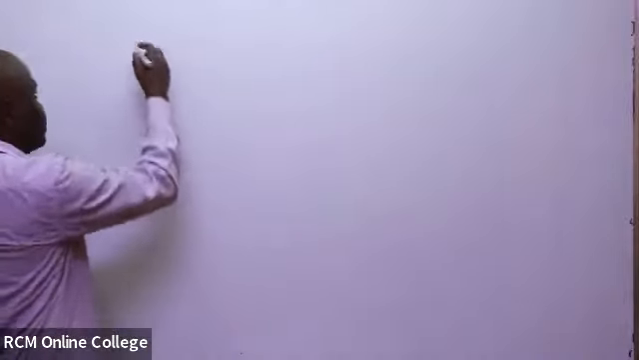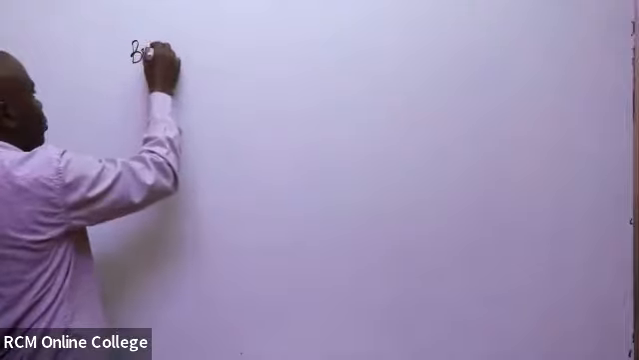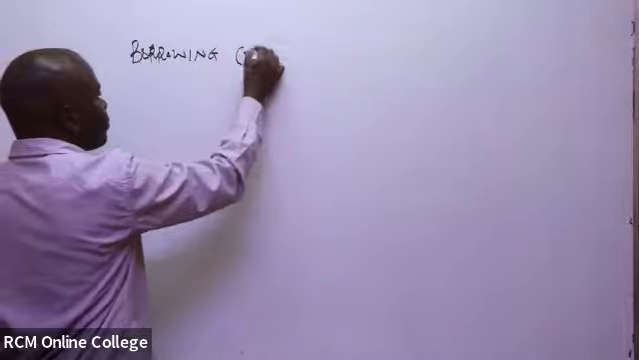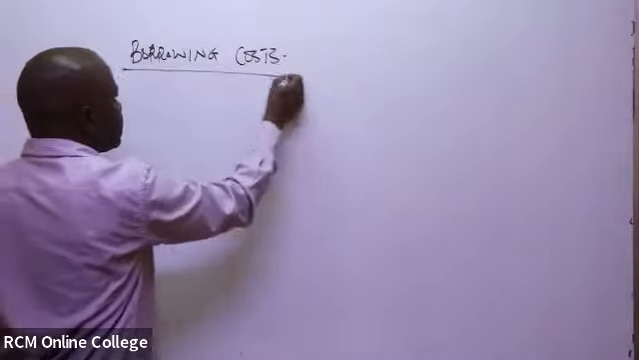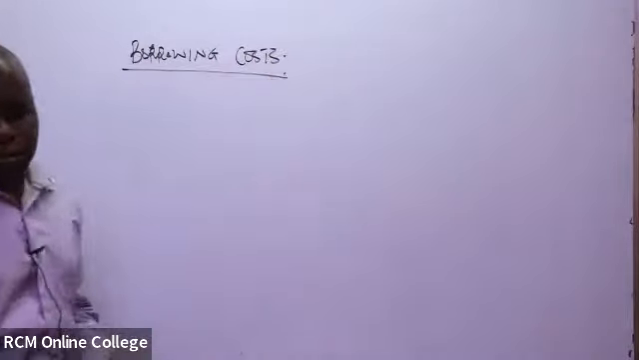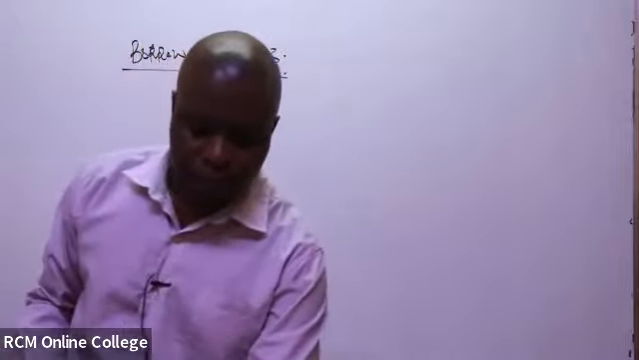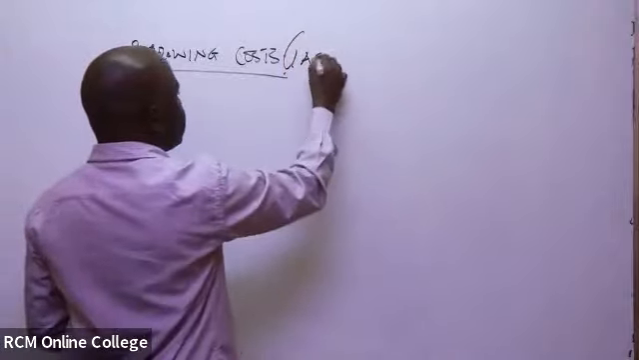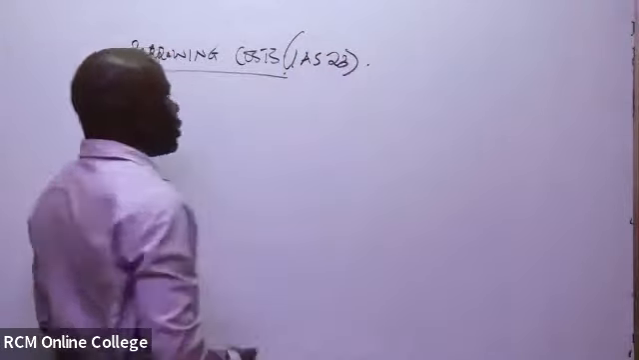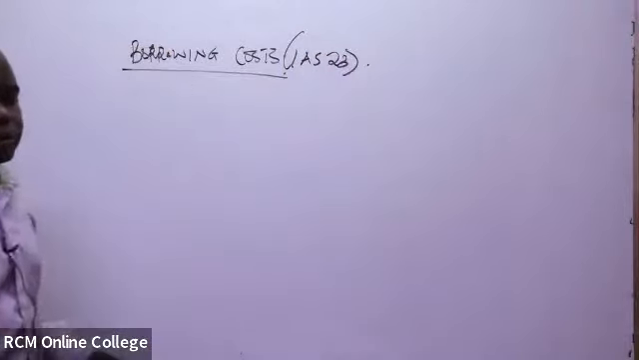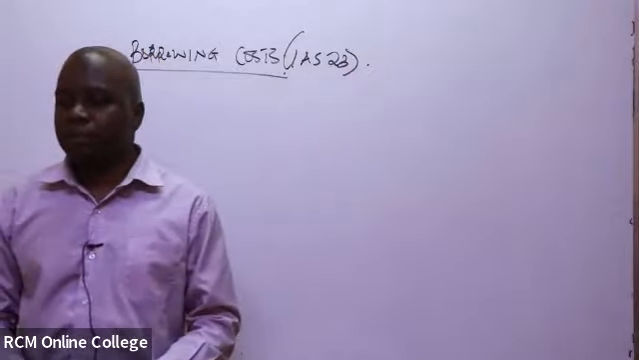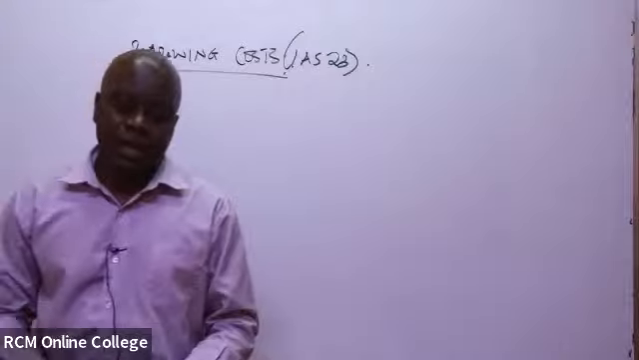From where we left in our previous class, we were looking at borrowing costs. I think that is under International Accounting Standard number 23, IAS 23. We have already introduced and learned what borrowing costs are, and I think we did one example. And I think I left an assignment.